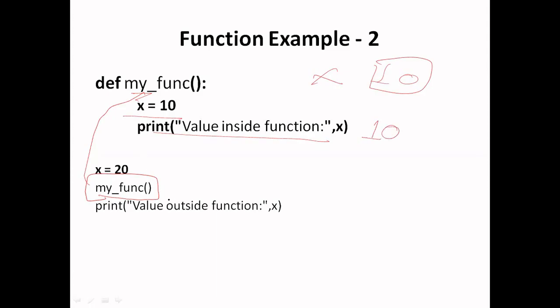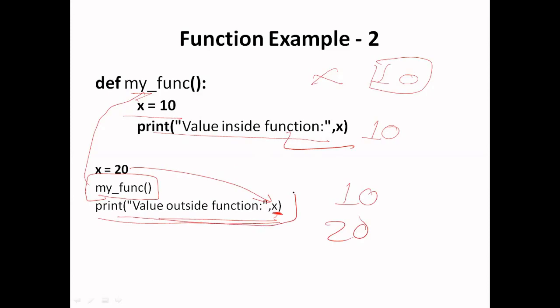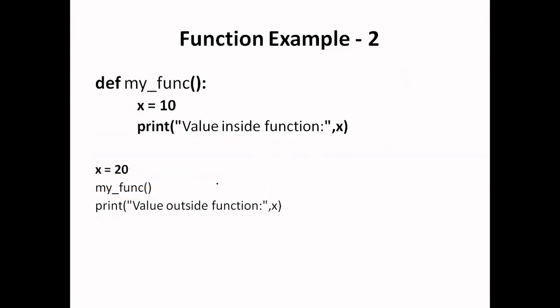After that the control will come back and execute the last line, that means print the value outside the function, x. But this variable x is the global variable. So in this case I will get the answer 10 and 20: 10 from this line by function calling and 20 from this line, which is the last statement of the code.